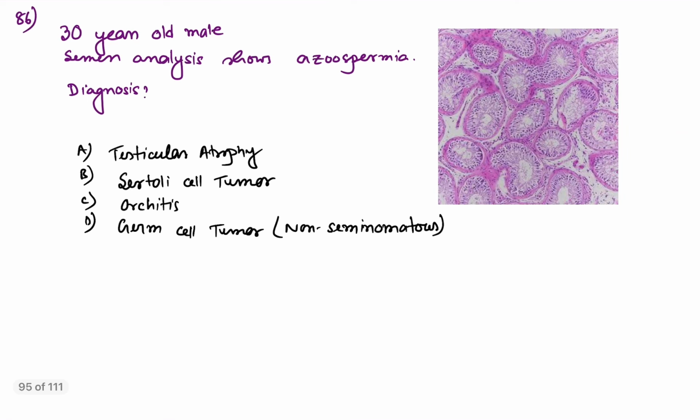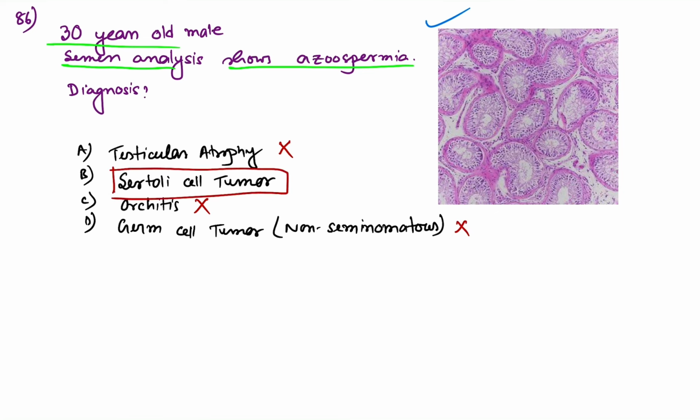Coming to question number 86, a 30-year-old male whose semen analysis was done shows azoospermia, and a similar image was given. So the diagnosis was asked. This is not necessarily testicular atrophy. This is not orchitis. This is not a non-seminomatous germ cell tumor. This is more likely Sertoli cell only syndrome, so this is Sertoli cell.